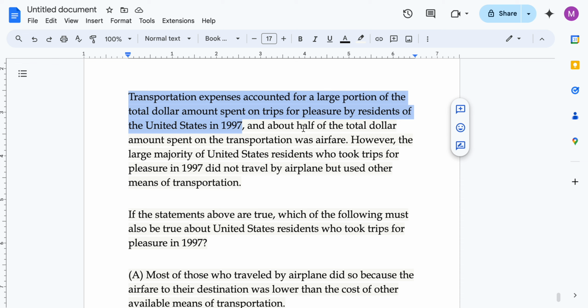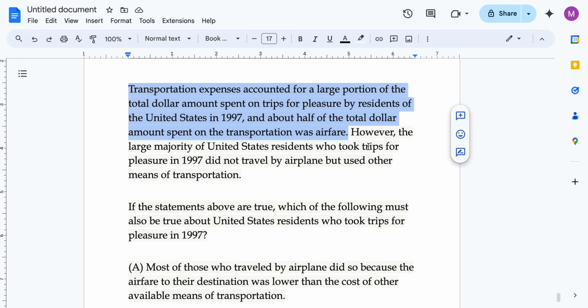Right. And about half of the total dollar amount spent on the transportation was airfare. All right. So basically, in 1997, for trips for pleasure, the total dollar amount spent by residents of the US, the large portion was transportation, and inside transportation, about half, sorry, not more than half, was airfare. All right.